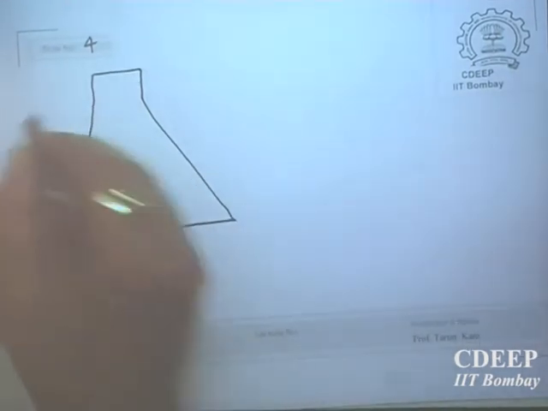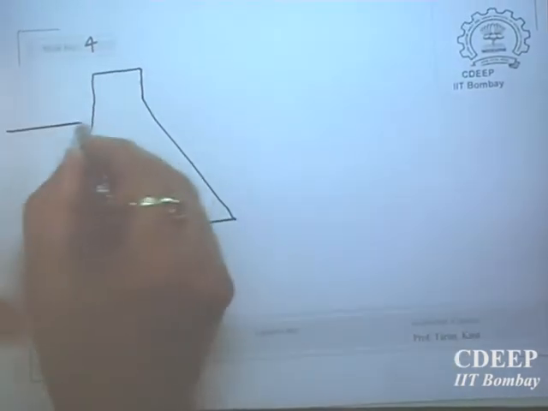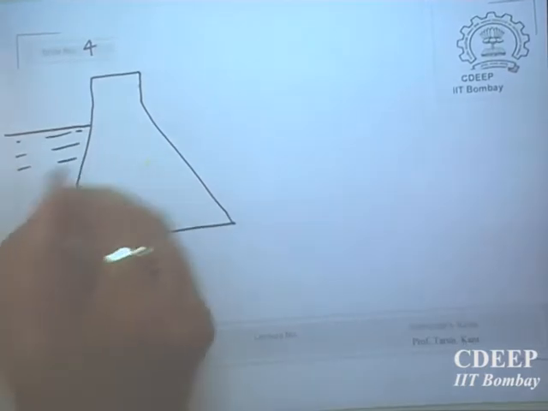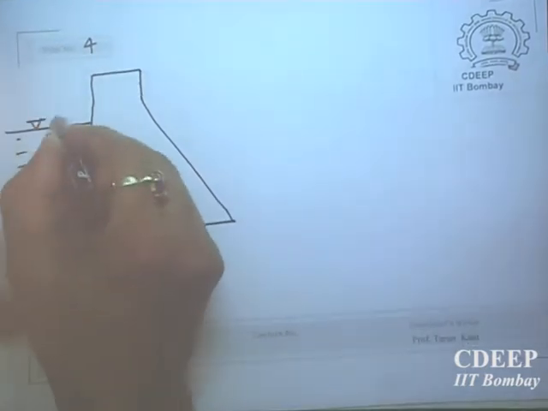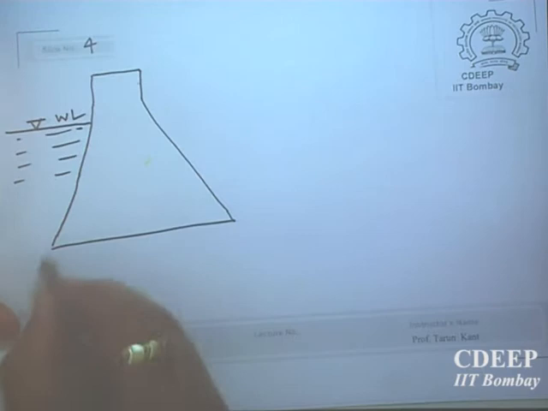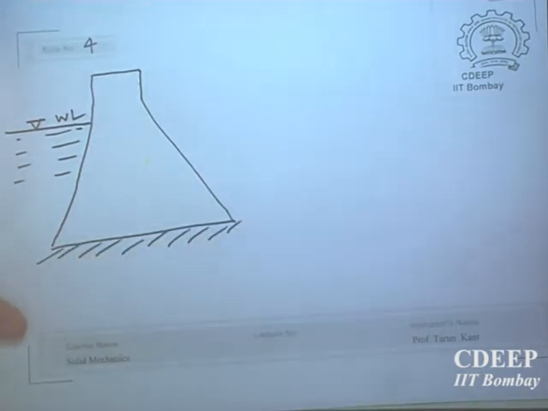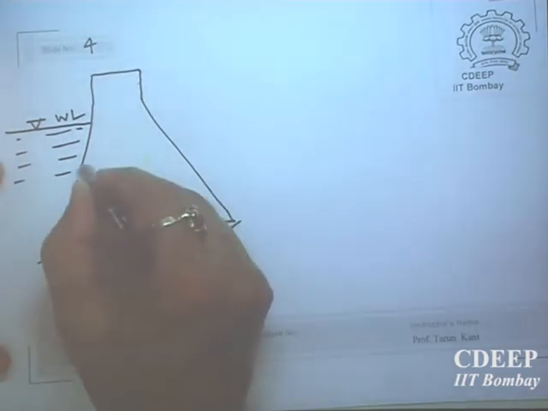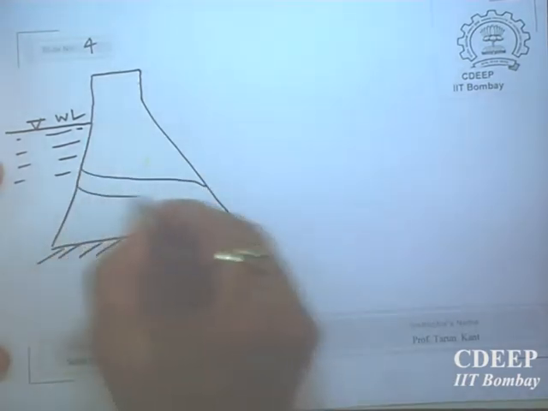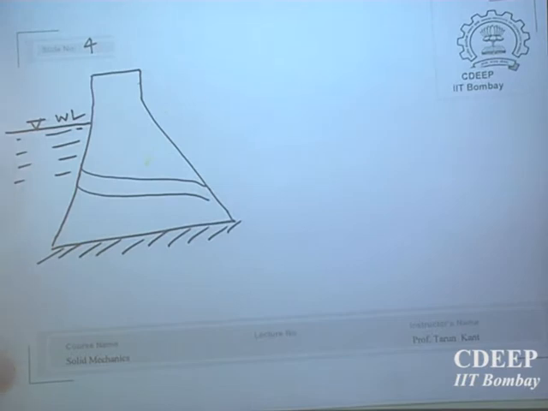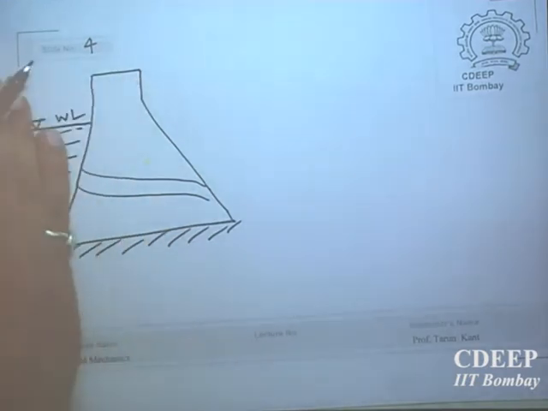This is a cross section. This is the water level, and this is fixed to the ground. This is the foundation, and water is filled on this side.